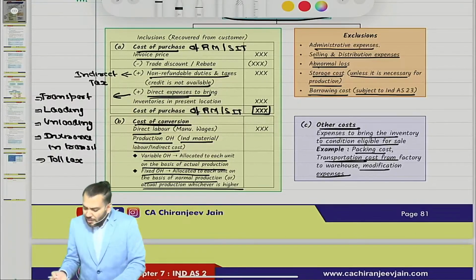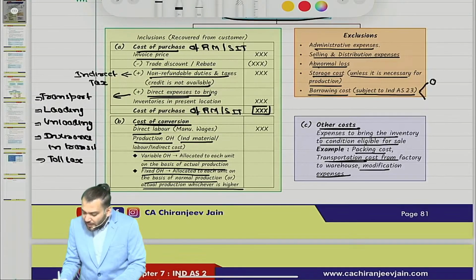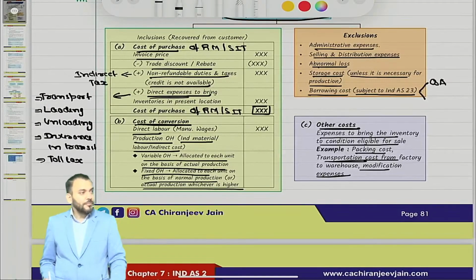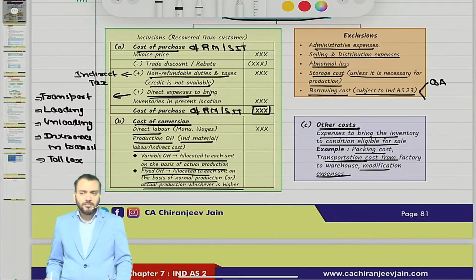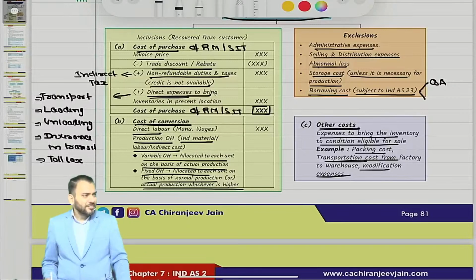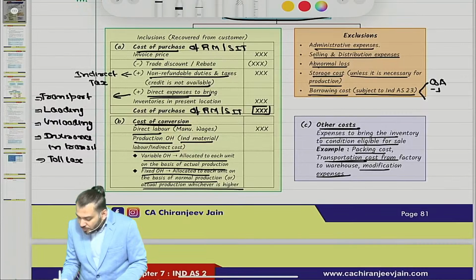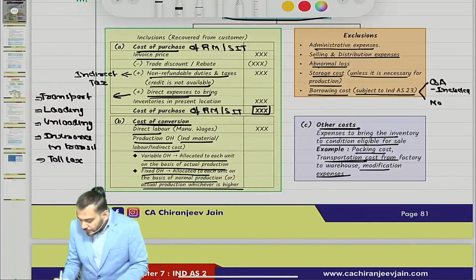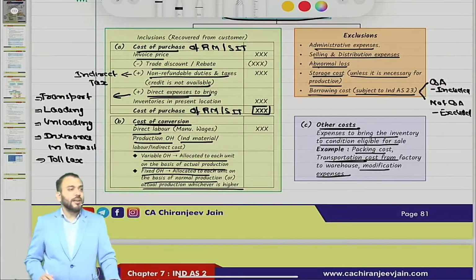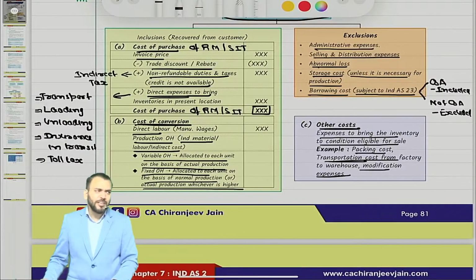Ind AS 23. What Ind AS 23 says is that if it is a qualifying asset, remember qualifying asset? AS 16, forgotten? Qualifying asset, any asset which takes more than 12 months for getting ready. You remember? Just write down. If it is a qualifying asset, it may be included. If it is not a qualifying asset, it will be excluded. Just write down. Detailed discussion we will do in Ind AS 23.